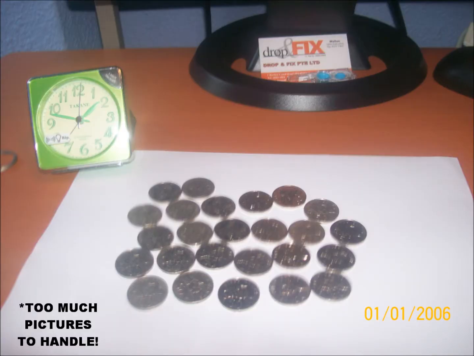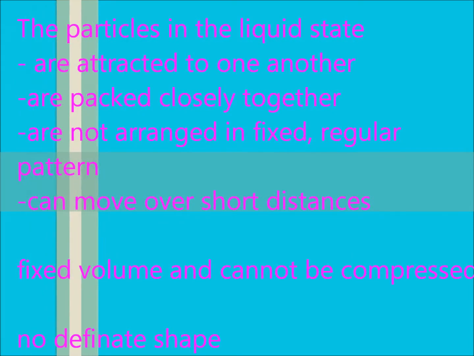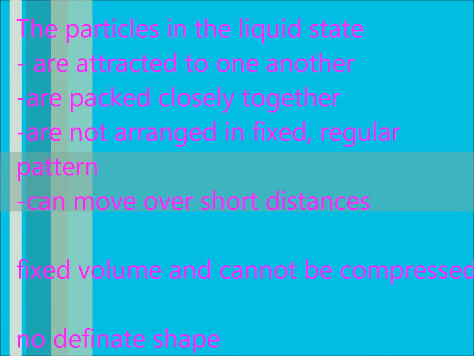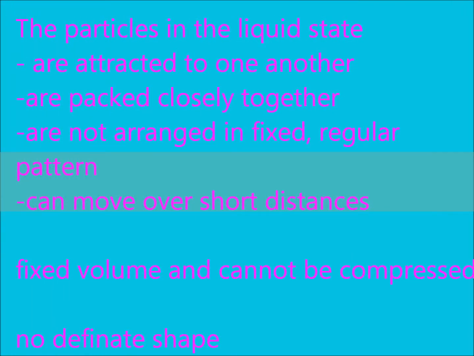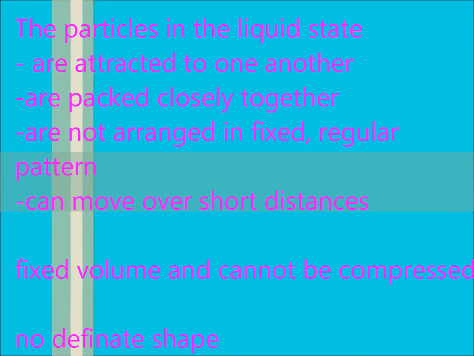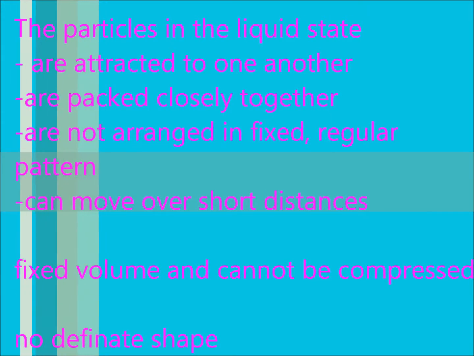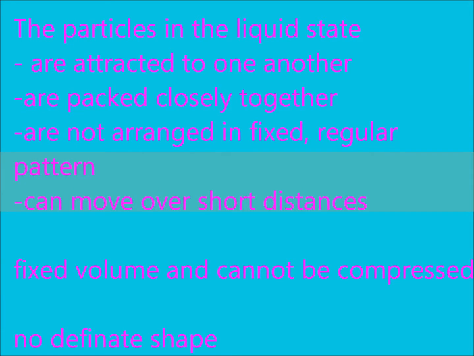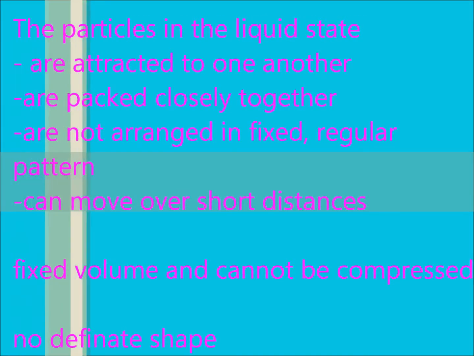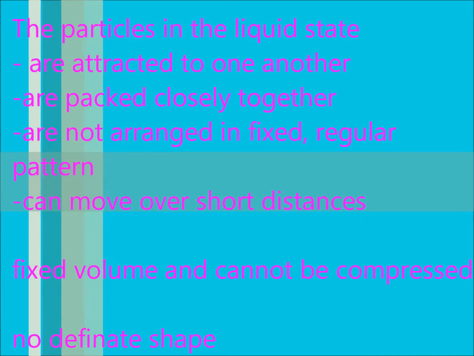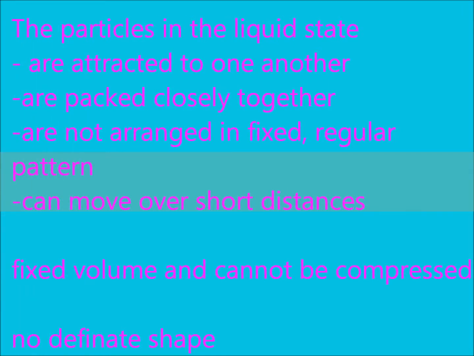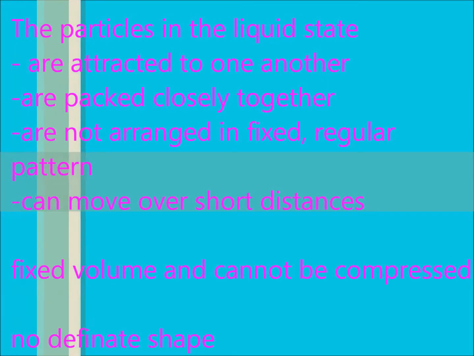Particles in the liquid state are attracted to one another. They are packed closely together and they are not arranged in a fixed regular pattern, but they can move over a short distance. The particles in a liquid are further away from one another than the particles in a solid. However, the particles in a liquid are still held closely together.